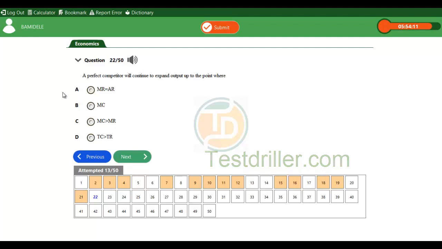Let's take a look at the options. Option A talks about marginal revenue equals average revenue. You find out that in a perfect market, your marginal revenue and average revenue are always equal. This is what makes a market a perfect market. Option B has to do with what we call marginal cost, which is the additional amount incurred in the production of additional units of commodities.